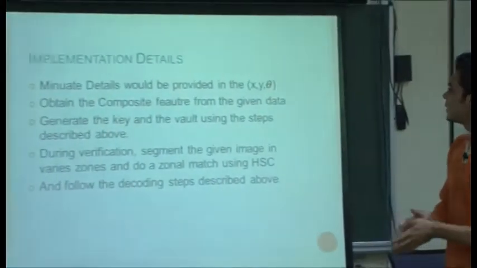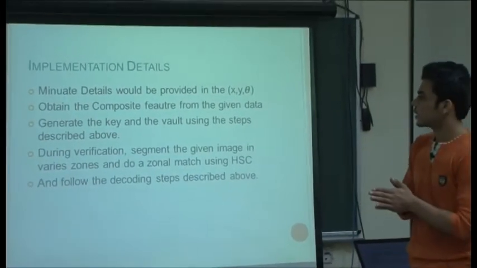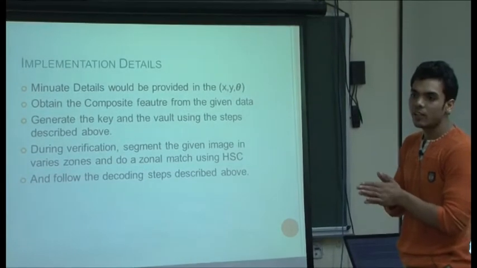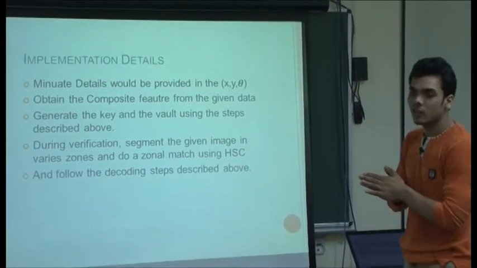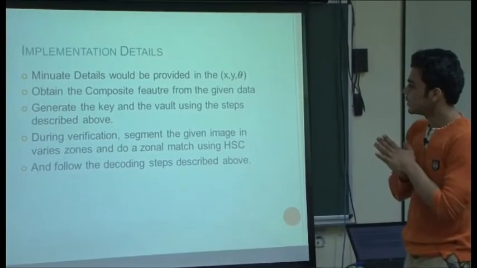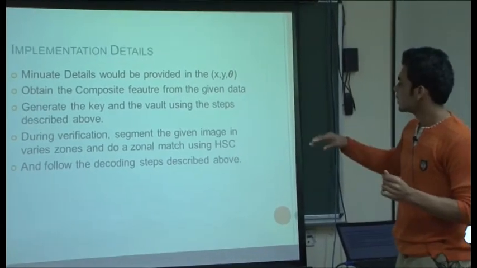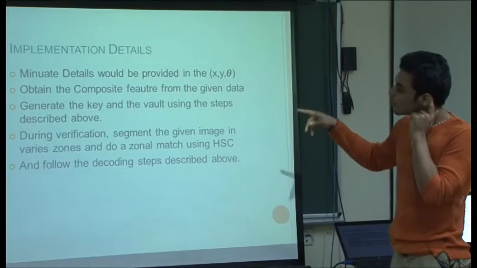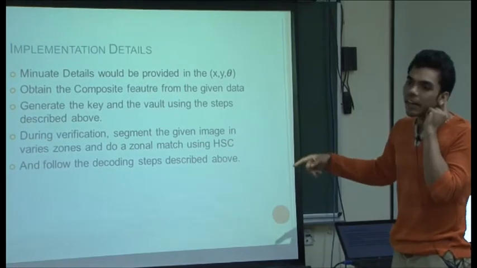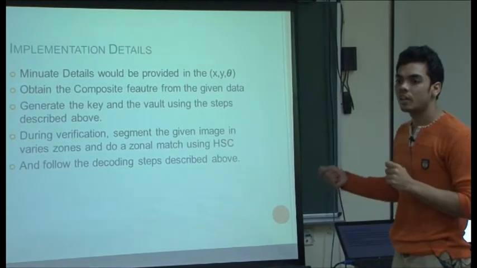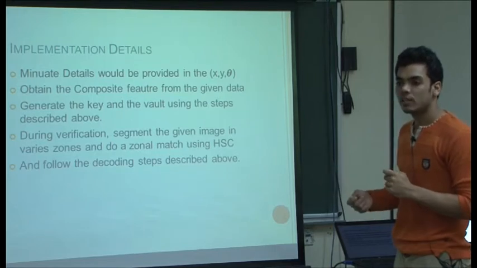So what I'm thinking of doing is take the minutiae point x, y, theta values and just get the composite vector out of it, and then using this I will generate a random key, and then store it in a vault, and then try to feed it with false users and try to test the security of the system.